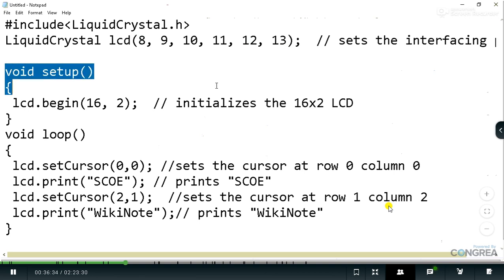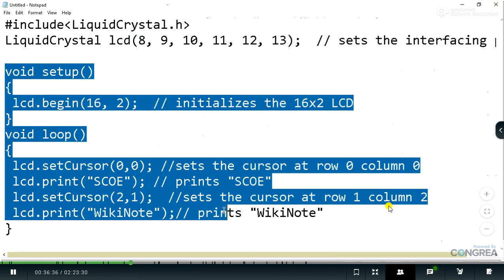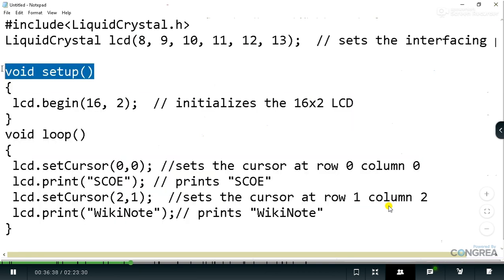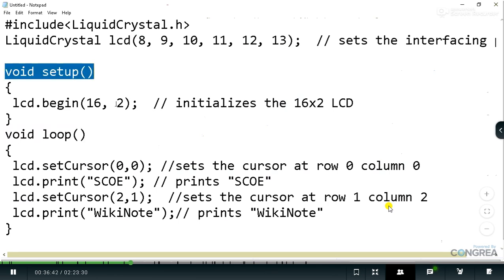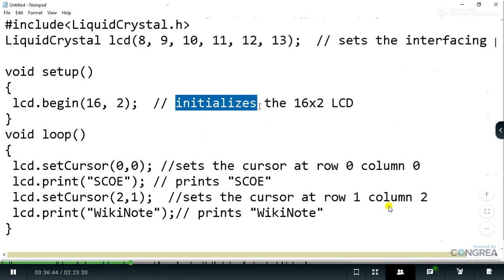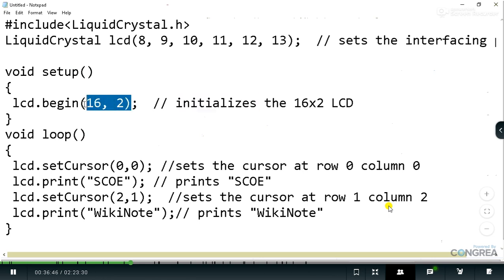Now we know that our sketch always starts with two functions, the basic structure: void setup and void loop. In the void setup, we have to make the initialization. As we know that our LCD is a 16 by 2 LCD, this 2 indicates the number of rows, and this 16 indicates the number of columns.